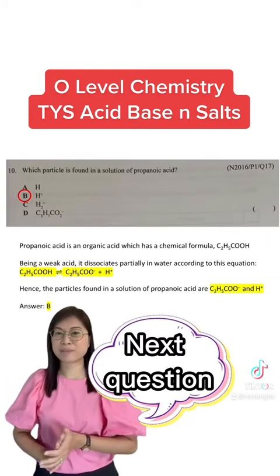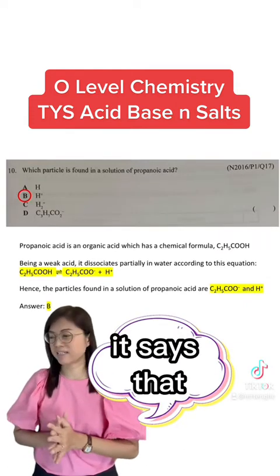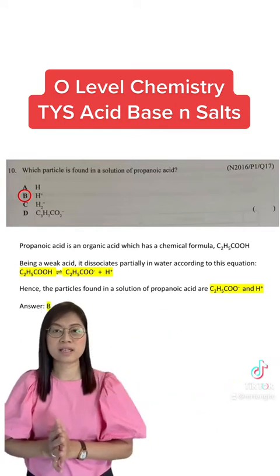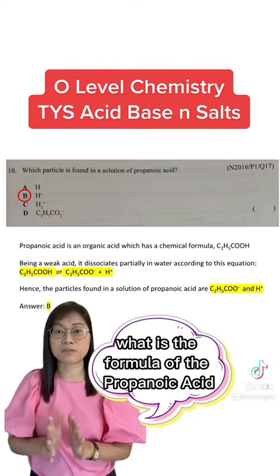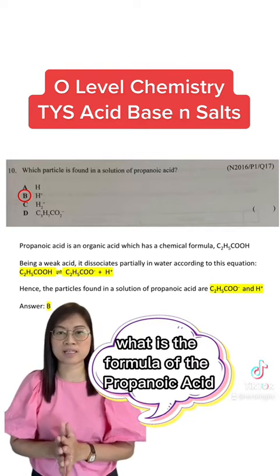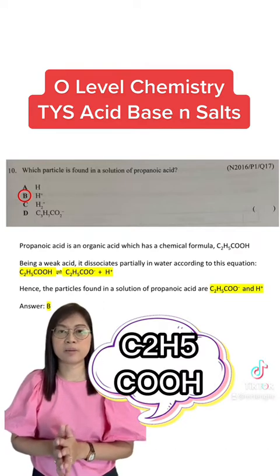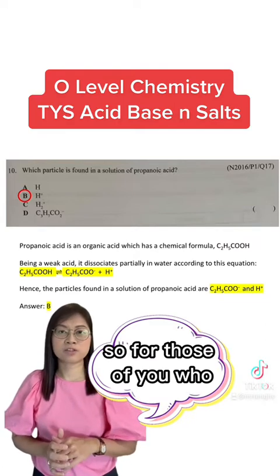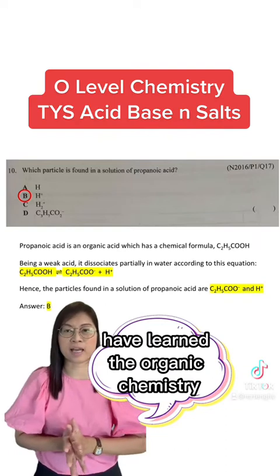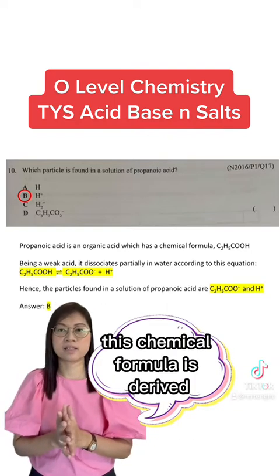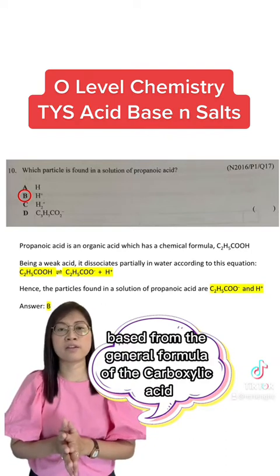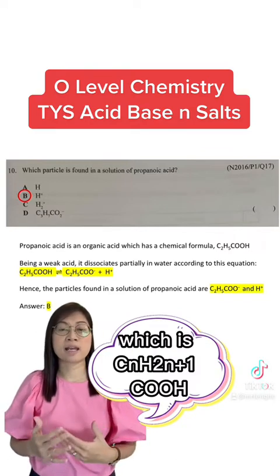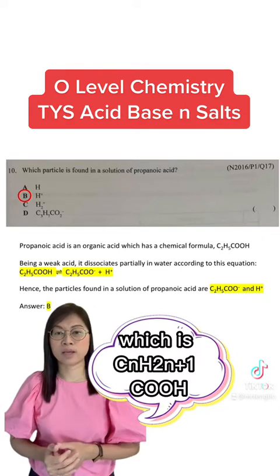Next question is on acids, bases and salts. It says: which particle is found in a solution of propanoic acid? First of all, we need to understand the formula of propanoic acid. Propanoic acid has a formula of C2H5COOH. For those of you who have learned organic chemistry, you will understand that this formula is derived from the general formula of carboxylic acids, which is CnH2n+1COOH.